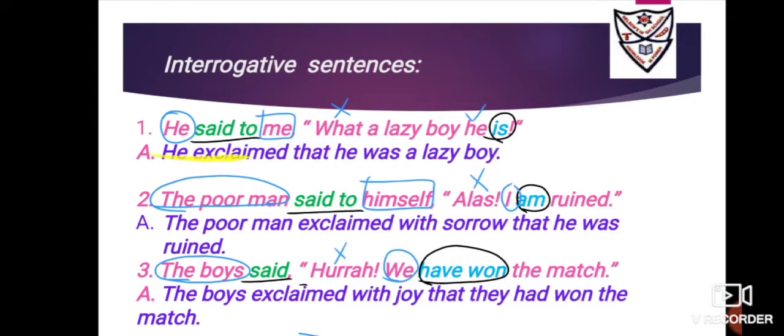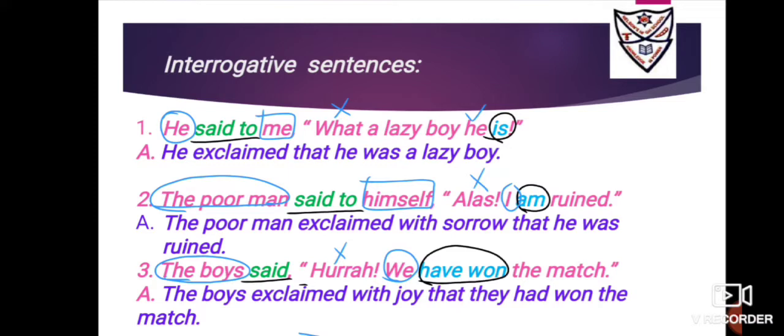Okay, so he exclaimed that he was a lazy boy. Full stop. Okay, number 2: The poor man said to himself, "Alas, I am ruined." The first step is to go for the reporting verb, that is "said to." Then go for the reported word, "am." Again it is simple present, that will change to simple past, "was."